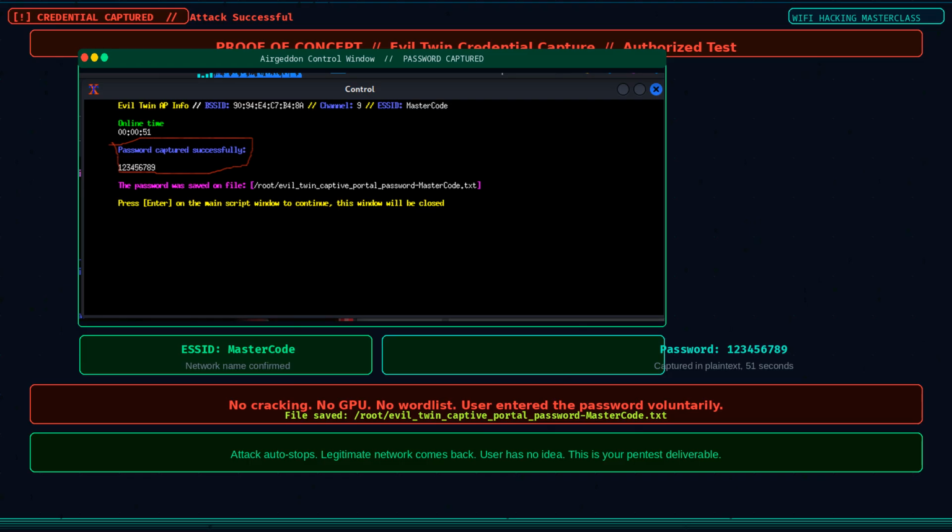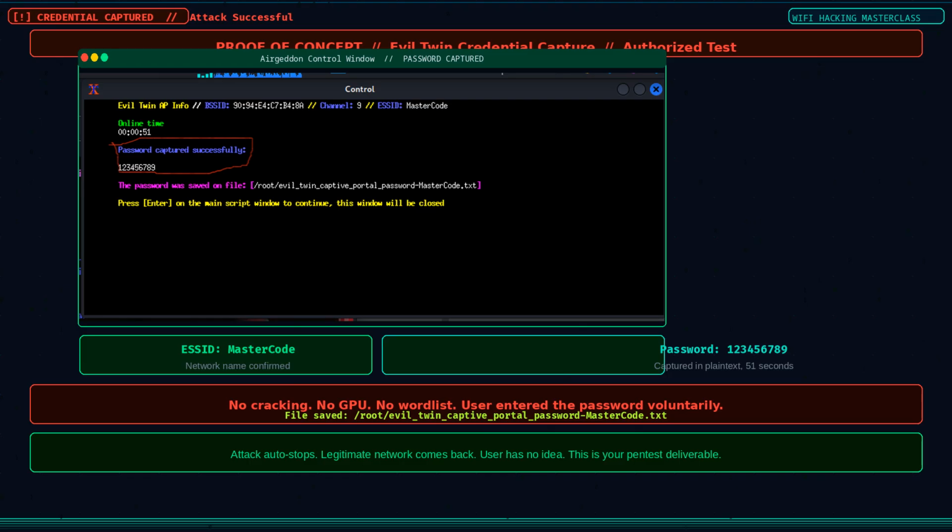The attack ran for under a minute. No cracking. No GPU. No word list. The user connected to the evil twin, opened a browser, saw the captive portal page asking them to re-enter their Wi-Fi password, typed it in, and it was captured in plain text. The file is on disk. The attack windows close automatically. The legitimate network comes back online. Everything returns to normal for the user, who has no idea what just happened.